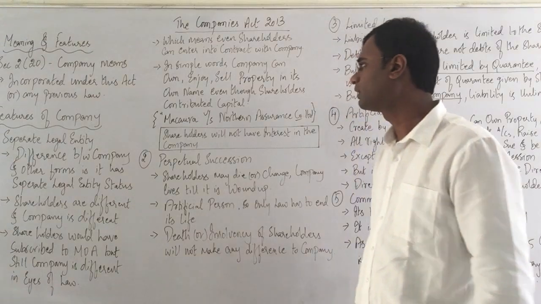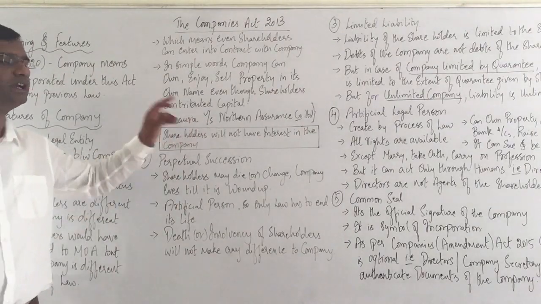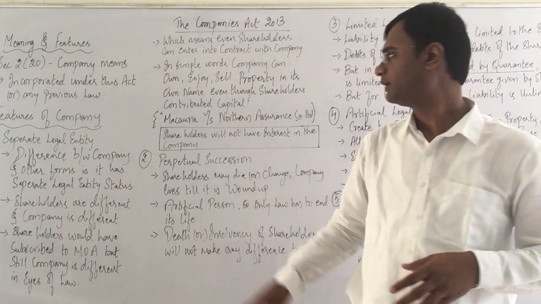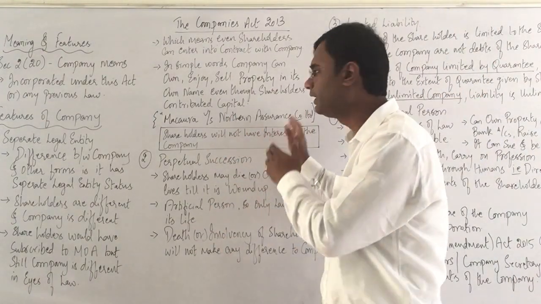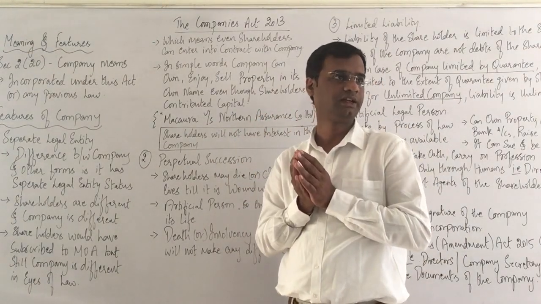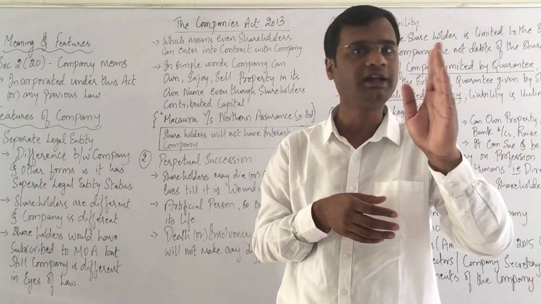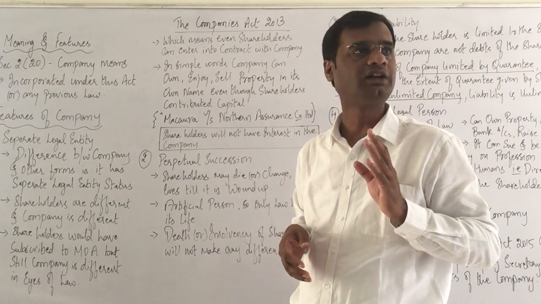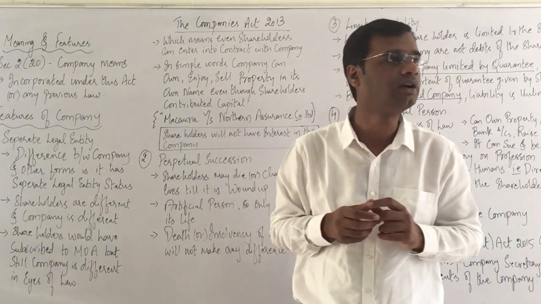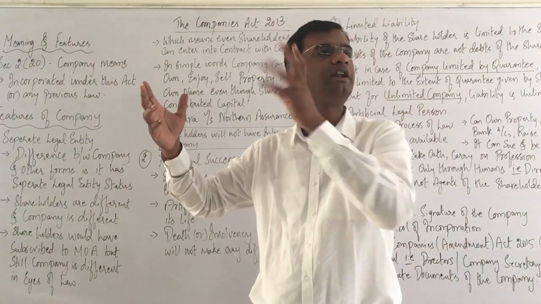A popular case law is Macaura versus Northern Assurance Company Limited, where Northern Assurance Company Limited is a company and Macaura is, let's say, an individual. The case law's outcome is that any individual who is a member or shareholder does not have any right in the asset of the company. That is the outcome. Check this. Shareholders will not have interest in the company. By interest, I mean the rights: if the property belongs to the company, the shareholder will not have any rights in that property.